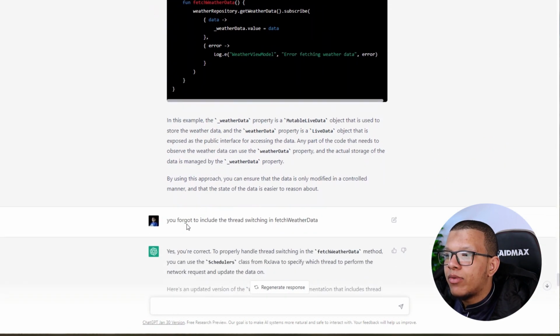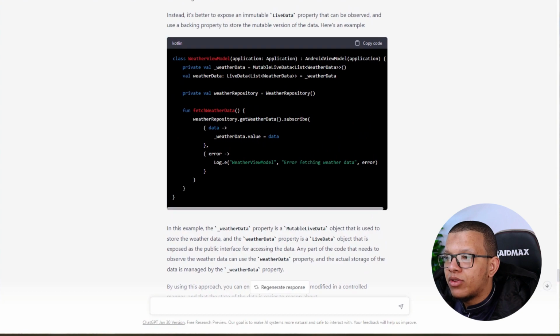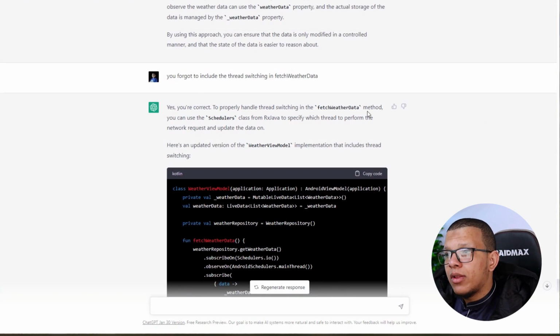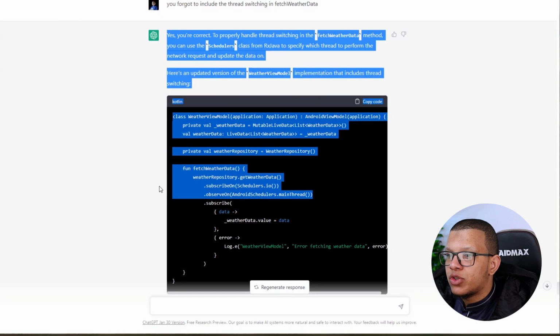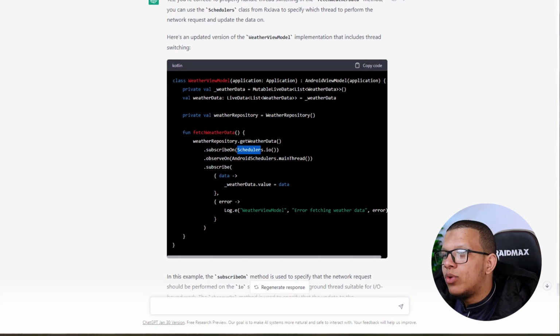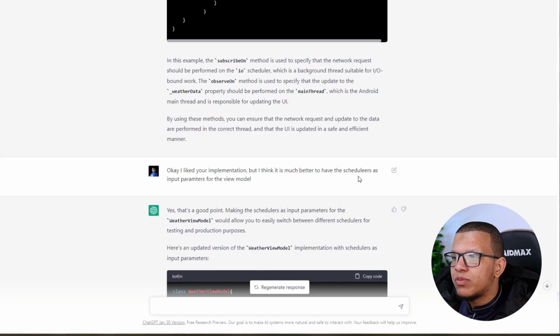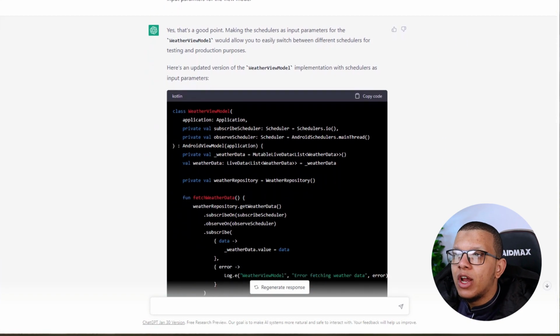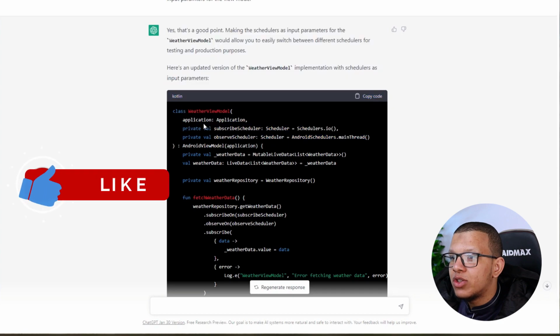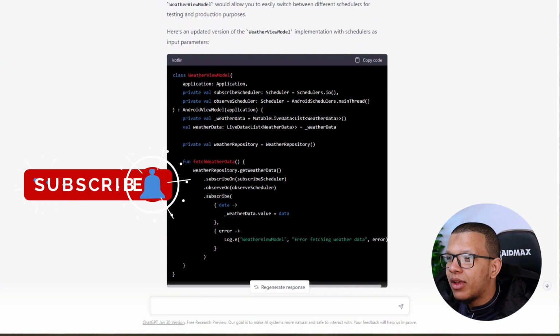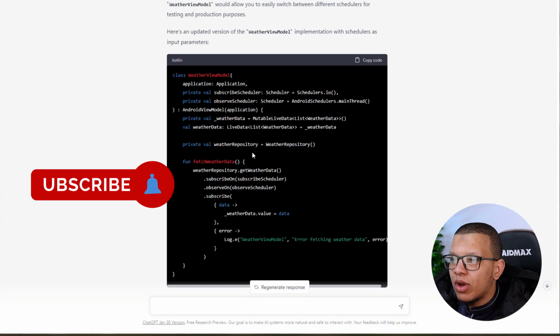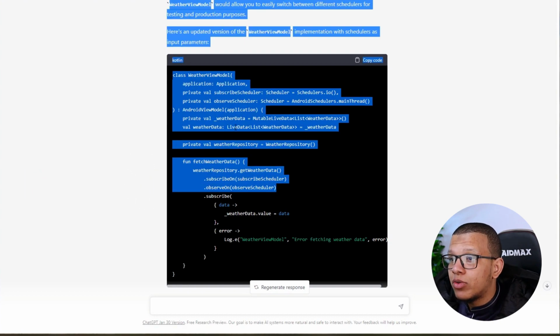Then I asked him about forgetting to include thread switching, because he didn't switch the threads here. Yes, correct, properly handle thread switching. RxJava, I think he did that thread switching part. But here we don't do it like that. I try to have this as parameters so I can change them when testing this view model. I think it's much better to have schedulers as input parameters. He told me, well, this is a good point. I said, thank you very much, in my mind, of course. He updated this one to use this one. I won't ask him to do any dependency injection stuff. I'm trying to assess only his ability to understand what he is doing.